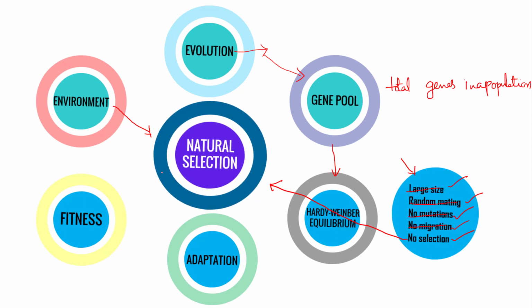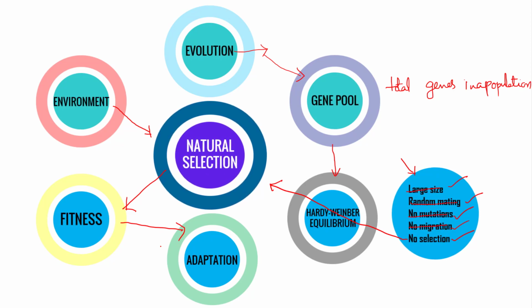When the organism is surviving in the changed environment, we can say that it has the best fitness. It has a high fitness towards the environment. So it is able to establish itself and it communicates to its generation after generation by the process of inheritance of those genes. If this fitness lasts for a long period of time, then it turns into an adaptation. If natural selection is operating in an organism generation after generation, it in general becomes an adaptation. So adaptation is in general a process of selection.